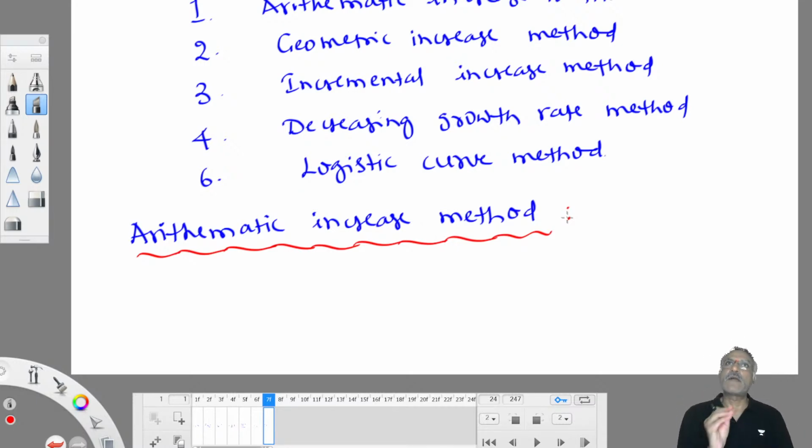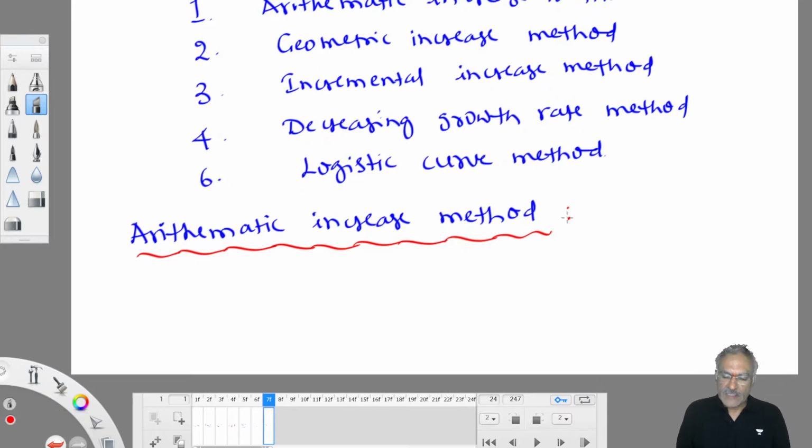For every community it follows only one method. Arithmetic increase method may be suitable for Lucknow, but the same method may not be suitable for Noida. Similarly, geometric increase method is suitable for one community and may not be suitable for another. Similarly other methods. So that's what you need to learn: when the choice is left to you, which method to use to work out population for that community.